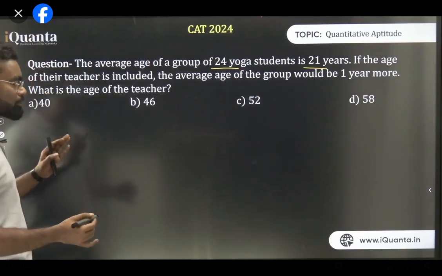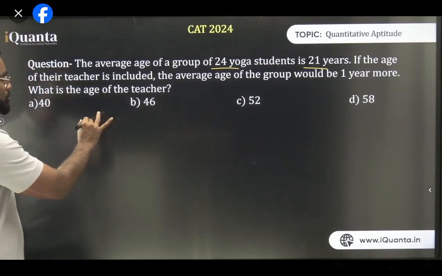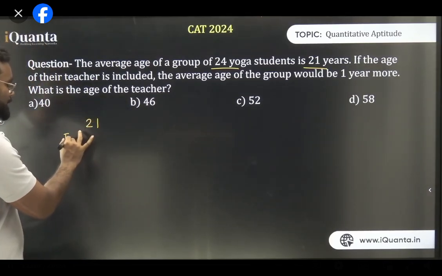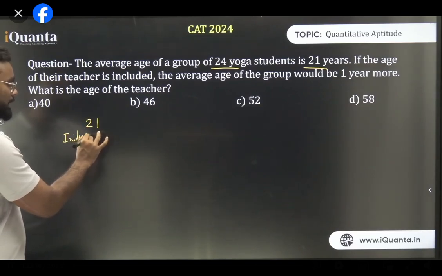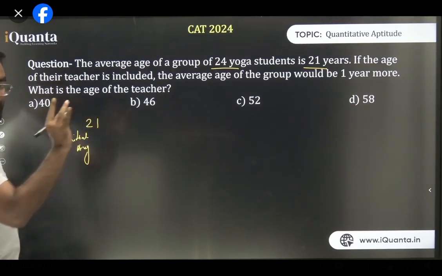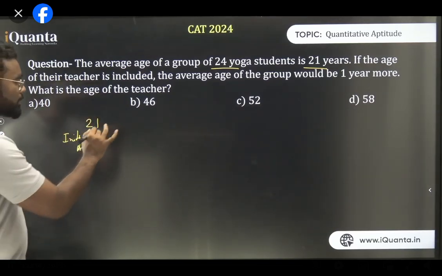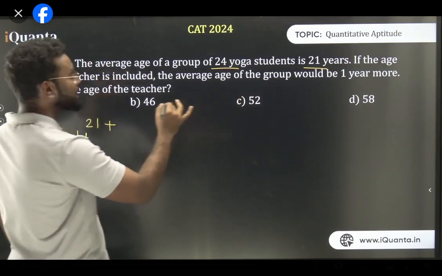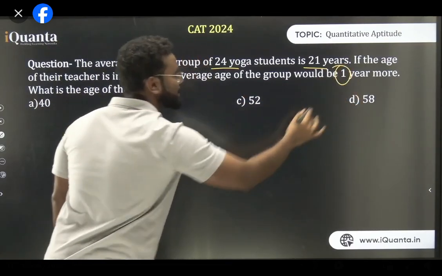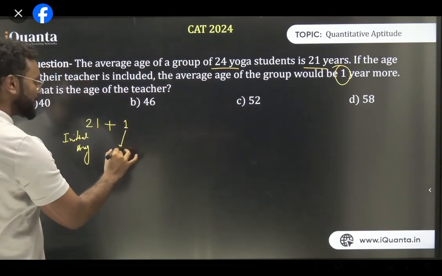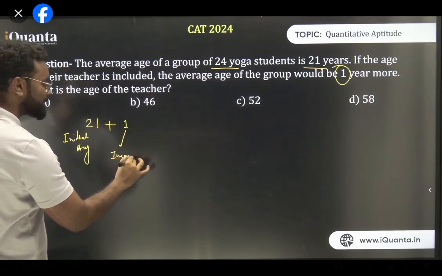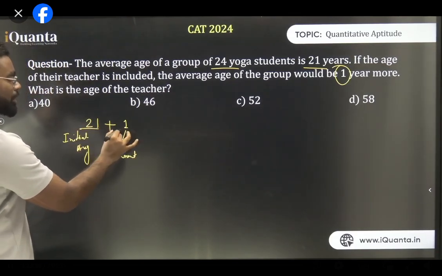Okay? The shortest method क्या है? देखो, first the initial average कितना था? 21. 21 क्या है? Initial average. मैं लिख भी दे रहा हूँ अच्छे से so that you can understand it. Initial average is 21, right? बहुत ही अच्छे से देखो. Initial average is 21 plus increase कितना हुआ? What is the increase? 1 year. कितना increase हो गया? 1 से. तो 1 क्या हो गया? Increment or decrement. That is increment here. तो 21 था initial average, 1 increase हुआ.